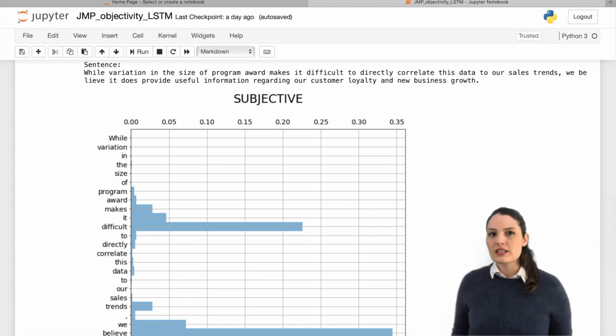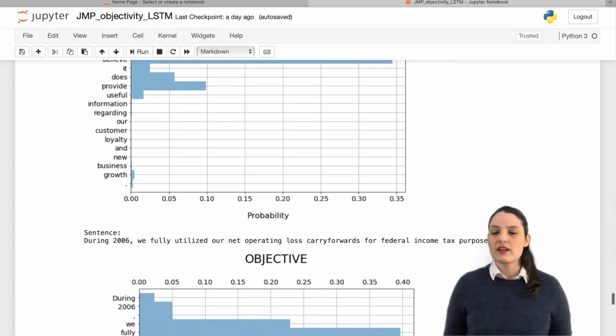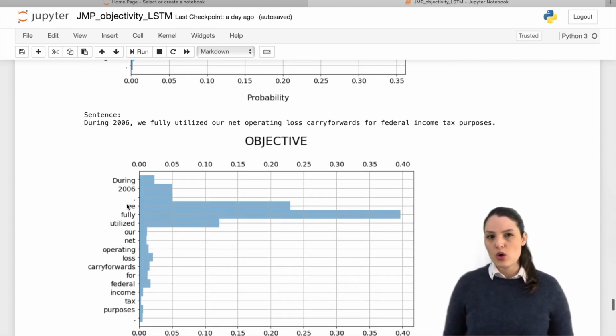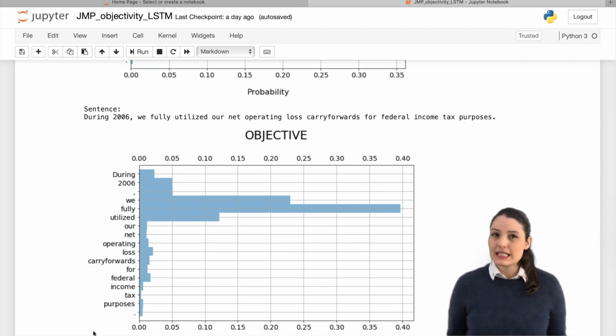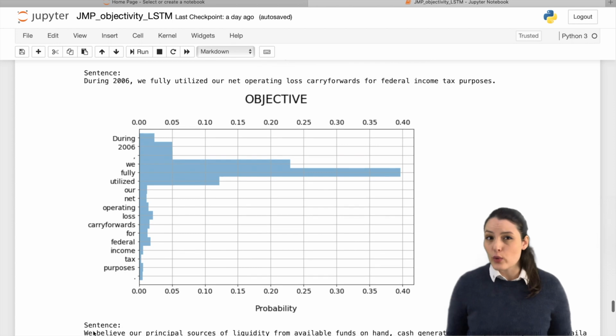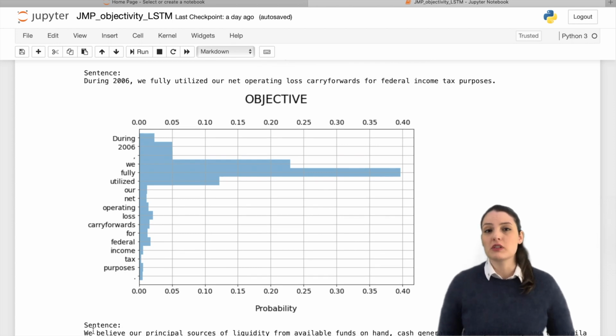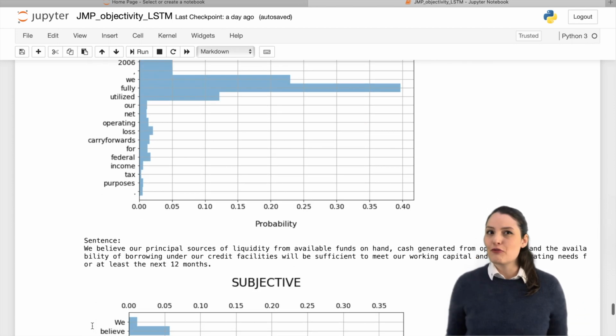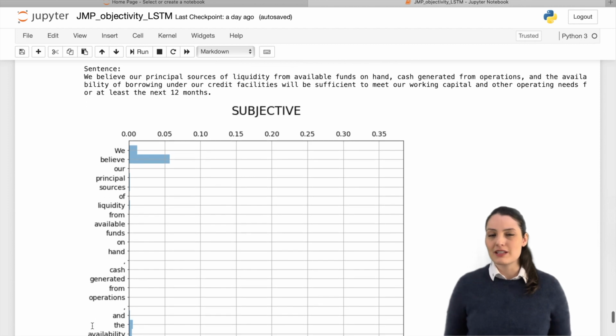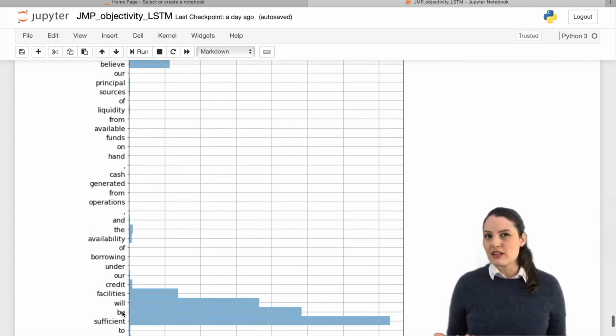In the third sentence, the model paid attention to the phrase "we fully utilized," which contains a verb in past tense and may be a hint that the information is a historical fact or some verifiable claim. Lastly, the fourth sentence was also classified as subjective, and here the model identified "we believe" and "will be sufficient" as key phrases to classify the sentence as subjective.